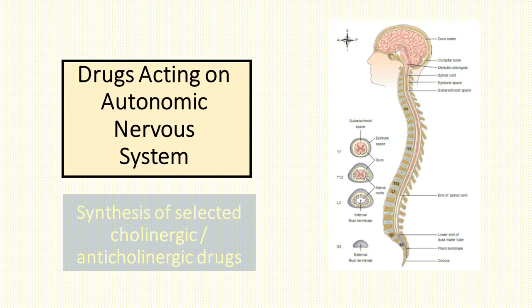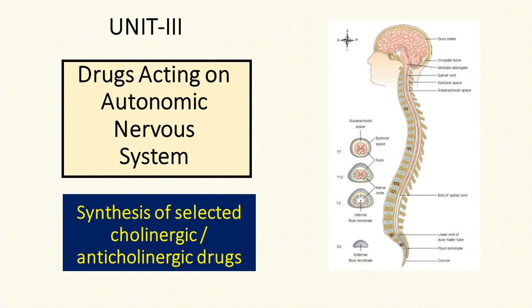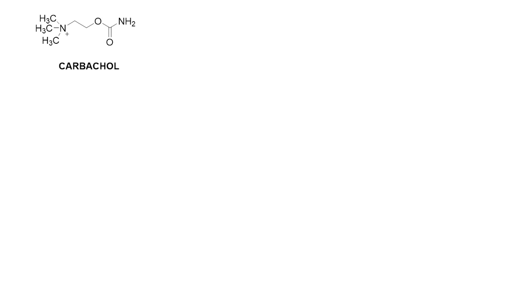Hi friends, in this lecture session we will discuss in detail the synthesis of selected cholinergic and anticholinergic drugs. Let us see them one by one. The first drug that we are going to discuss is carbachol. Carbachol, as you all know, is a muscarinic agonist.